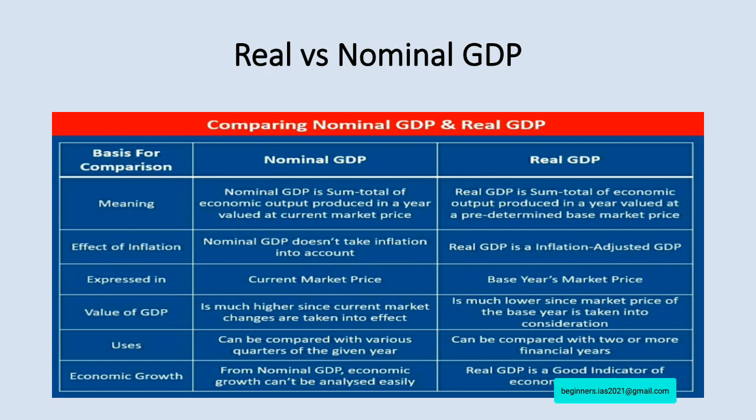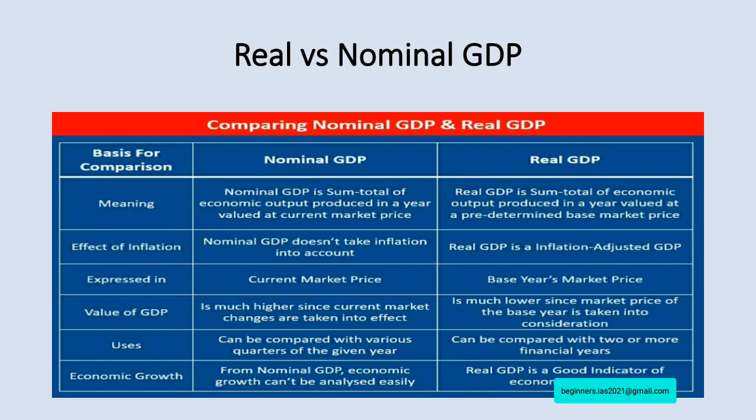Let us see the expressions. Nominal GDP is expressed at current market price and real GDP at base year market price. What are the values of GDP? Nominal GDP is much higher since the current market price changes are taken into effect. What about real GDP? In real GDP, it is much lower since the market price of the base year is taken into consideration. What about the uses of that?